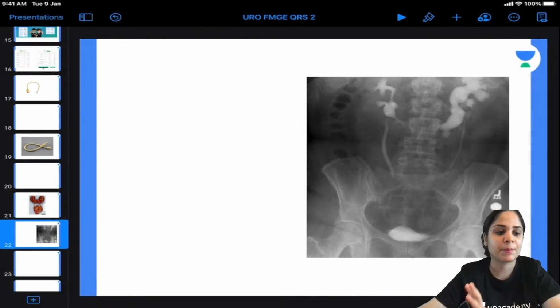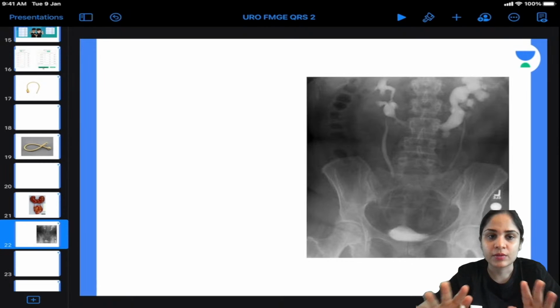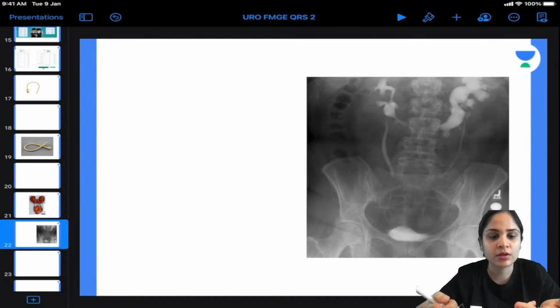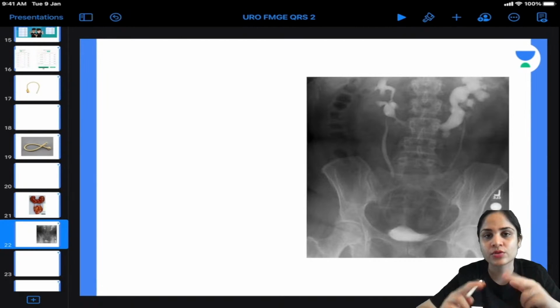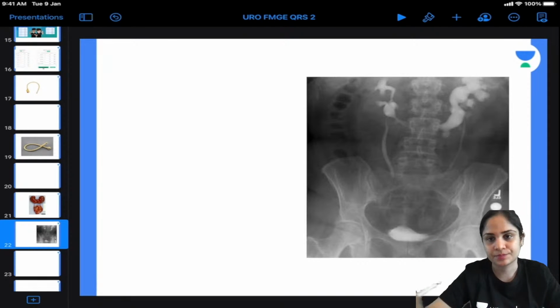Now, in the treatment, per se, you are not supposed to do hysterectomy unless there is some indication for it. But whatever is the complication that is occurring, you're having UTI, treat with antibiotics. You're having stones, you can do a cystoscopic removal of the stones, or you can use lithotripsy and remove the stones. So you're supposed to just treat the complications, and the main hysterectomy is not really done. All right, so with that, moving on to our next picture.